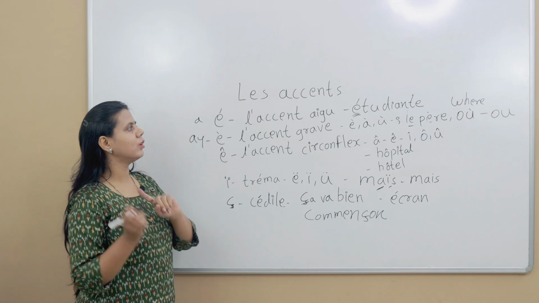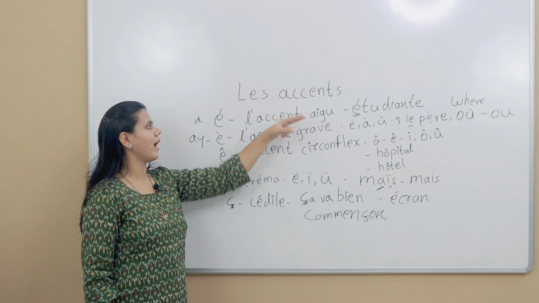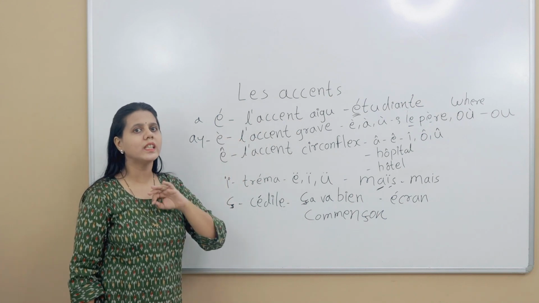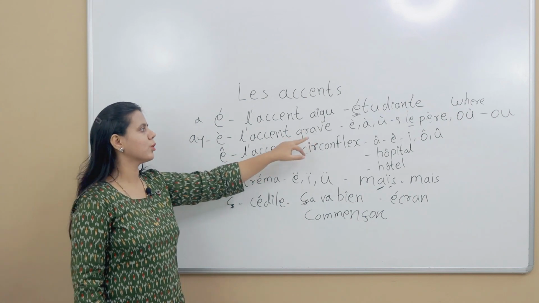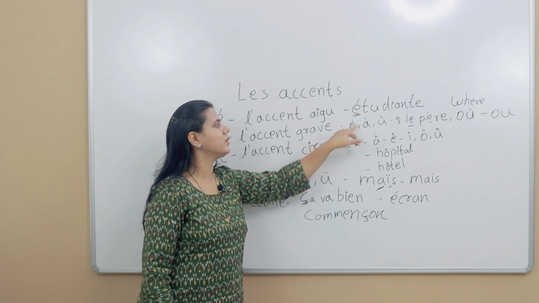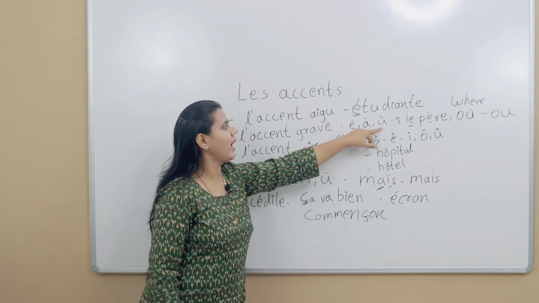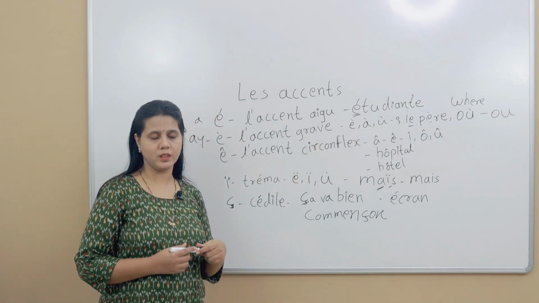So let's have a look. First is étudiant, which has the accent aigu, which comes over only and only e. Next is l'accent grave, which comes over e, a, u. For example, le père, la mère, mother.